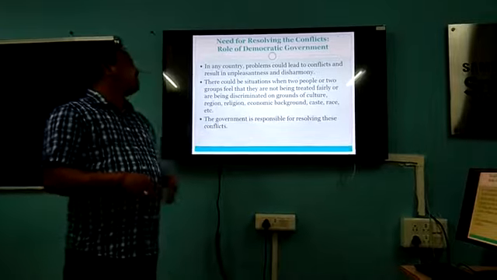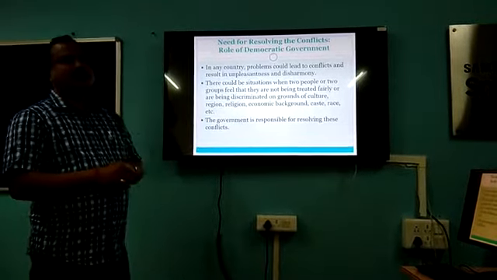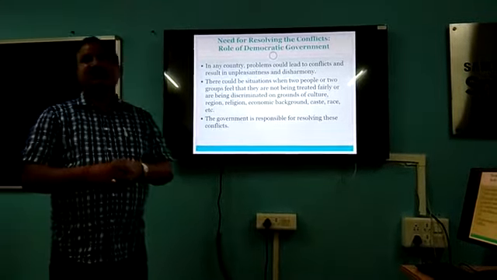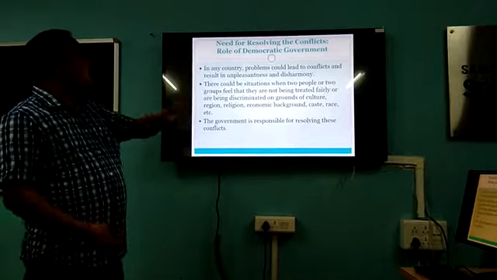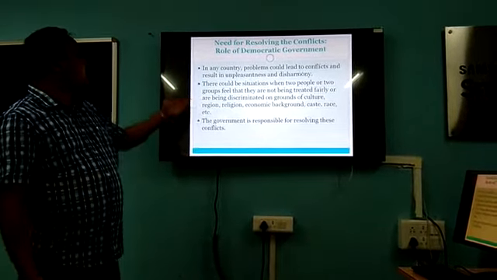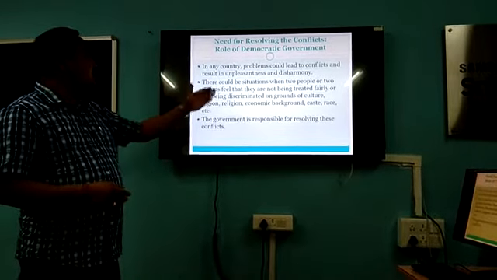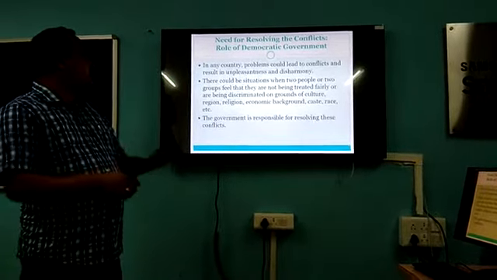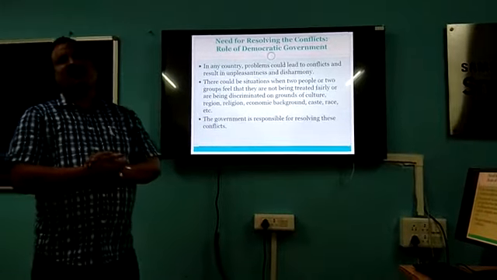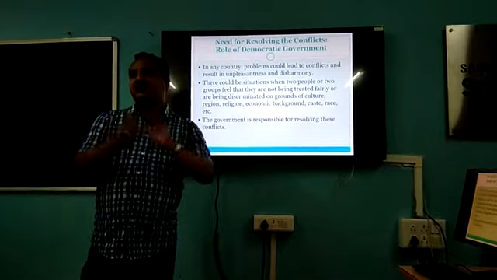At that time, there might be conflicts that result in unpleasantness and disharmony. There could be a situation when two people or two groups feel that they are not being treated fairly or are being discriminated against on the grounds of culture, region, religion, economic background, caste, race, etc. Then it is the responsibility of the government to resolve such conflicts.